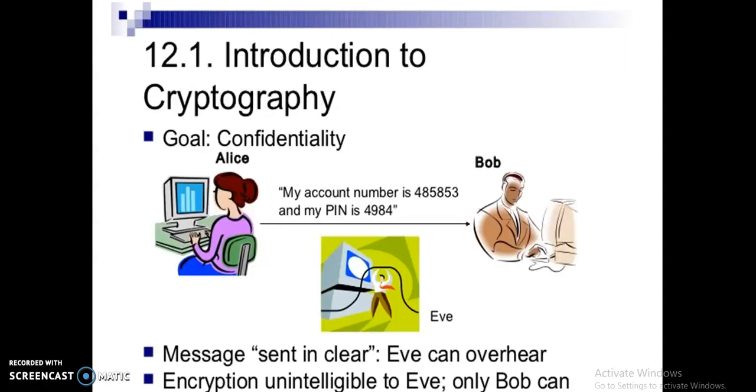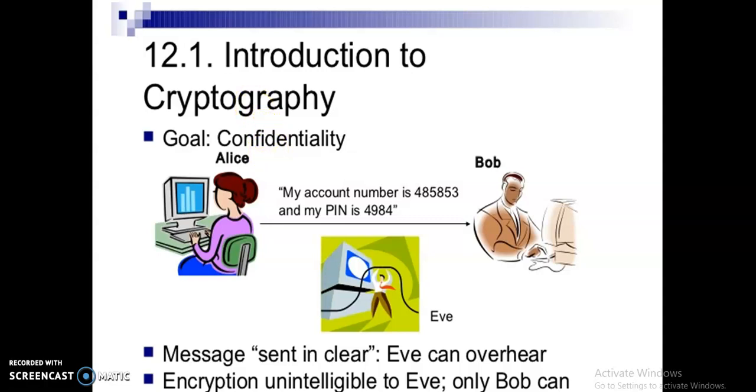First, I will explain what cryptography is. Cryptography means sending a message in an encrypted format. The main goal of cryptography is to achieve confidentiality.